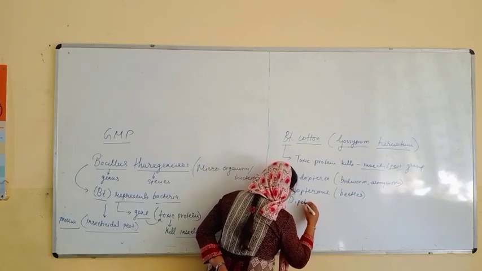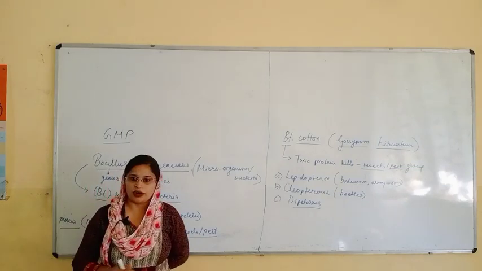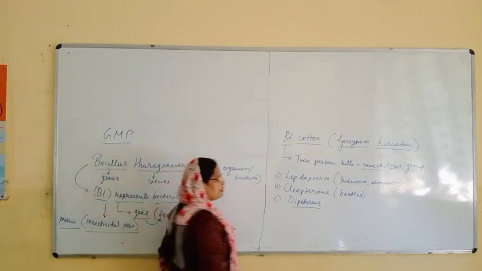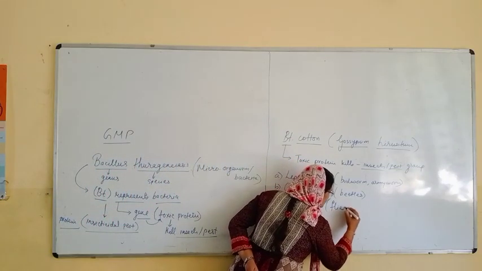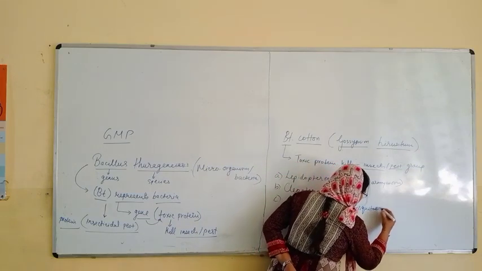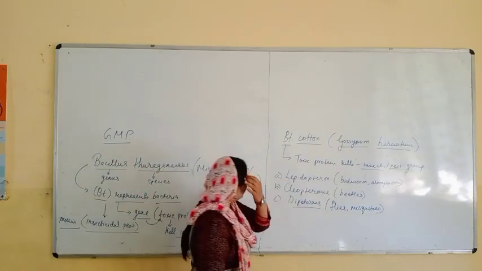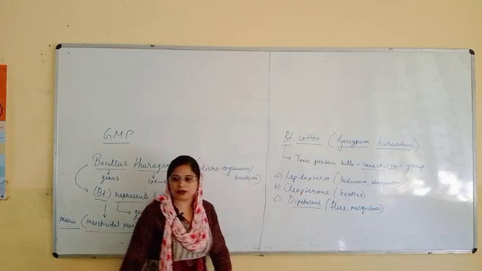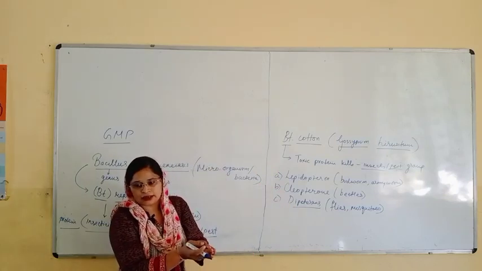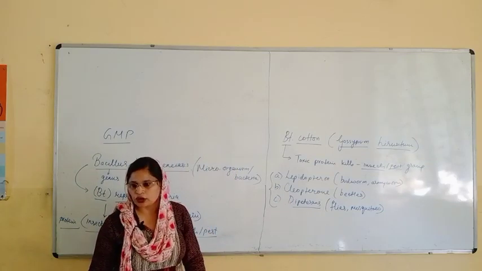Another group is dipterans. In your 11th class, in the first chapter, Living World, you might have heard about the order dipterans. Dipterans comprise flies and mosquitoes, like Musca domestica. So Lepidopterons, Coleopterons, and dipterans are some groups of insects or pests. These are doing damage to the plant or the crop.